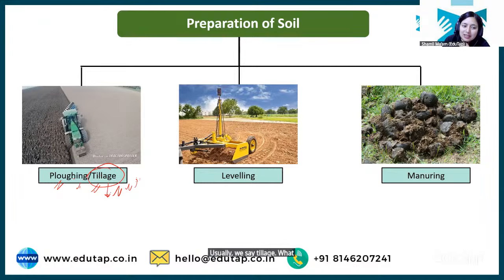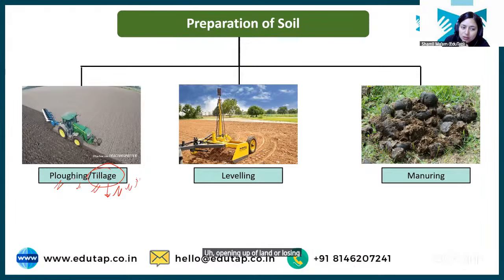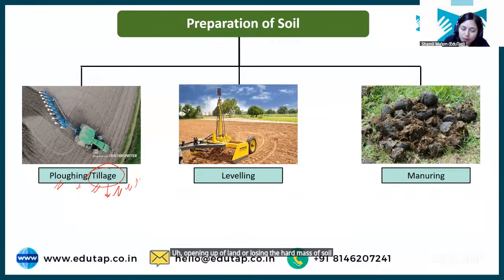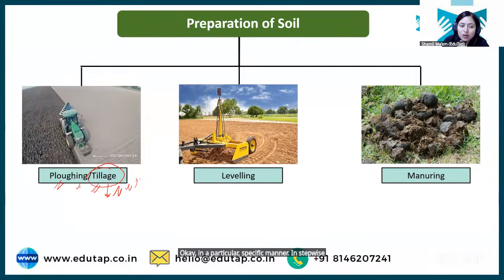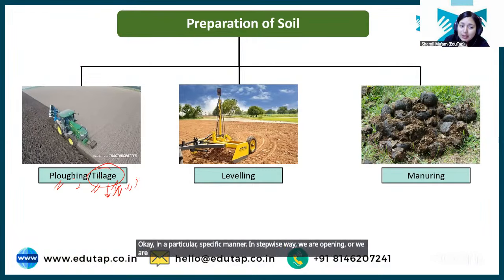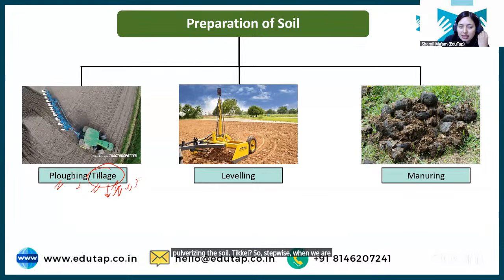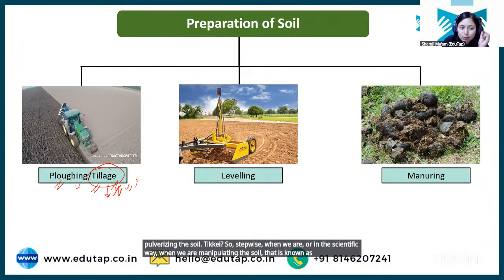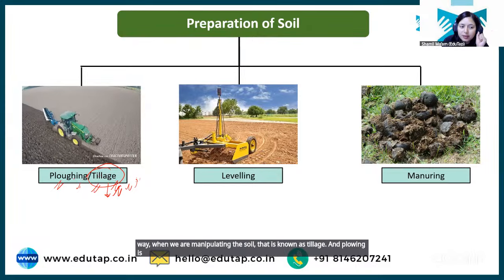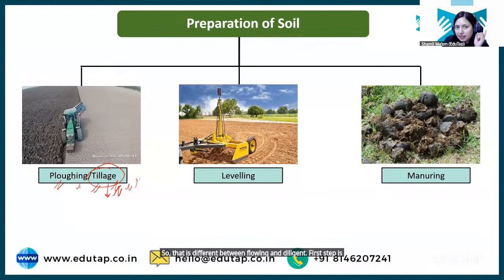It is the opening up of land or loosening the hard mass of soil in a scientific way, in a particular, specific manner. Stepwise, we are pulverizing the soil. When we manipulate the soil in a scientific way, that is known as tillage, and plowing is a very generic term. So that is the difference between plowing and tillage. And the first step is to plow or till the land, right?